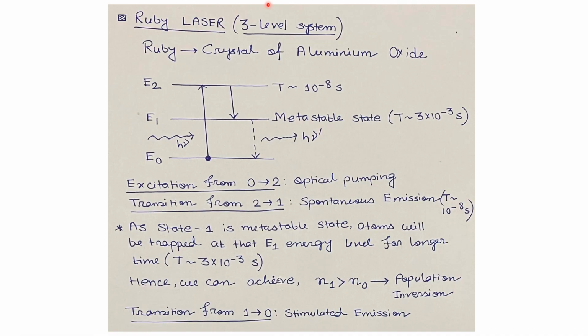Now we'll briefly discuss a special type of laser, which is the ruby laser. Ruby is basically a crystal of aluminum oxide. If we see the energy levels, then ruby is a 3-level system. So there will be 3 energy levels. The energies of the energy levels are denoted by E0, E1 and E2. Here the energy level having energy E1 is considered as the metastable state. So a metastable state is basically an excited state having a longer lifetime than the usual or ordinary excited state.